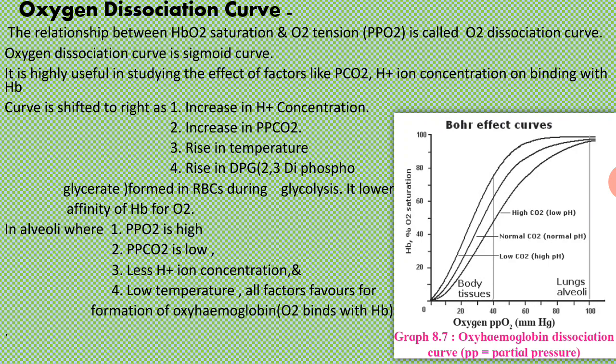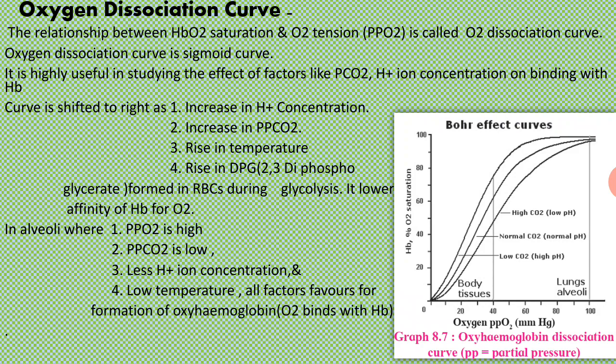Next is the oxygen dissociation curve. It is the relationship between oxyhemoglobin saturation and oxygen tension. The curve is called the oxygen dissociation curve. That means on one axis there is partial pressure of oxygen and on the other axis there is oxyhemoglobin saturation. This oxygen dissociation curve is a sigmoid curve and it is highly useful to study the effects of factors like partial pressure of carbon dioxide, hydrogen ion concentration on the binding of oxygen with hemoglobin.